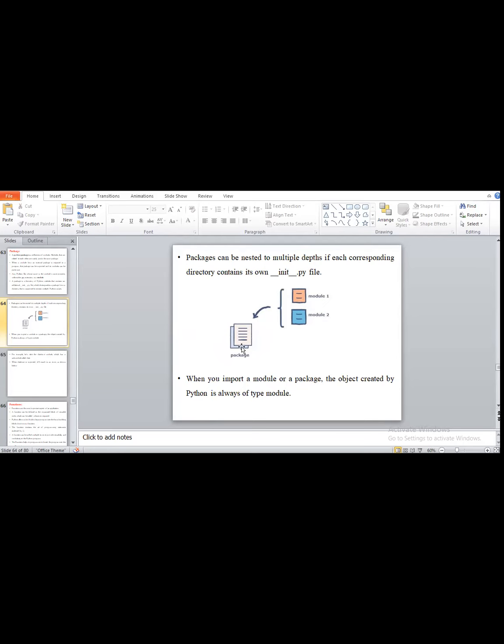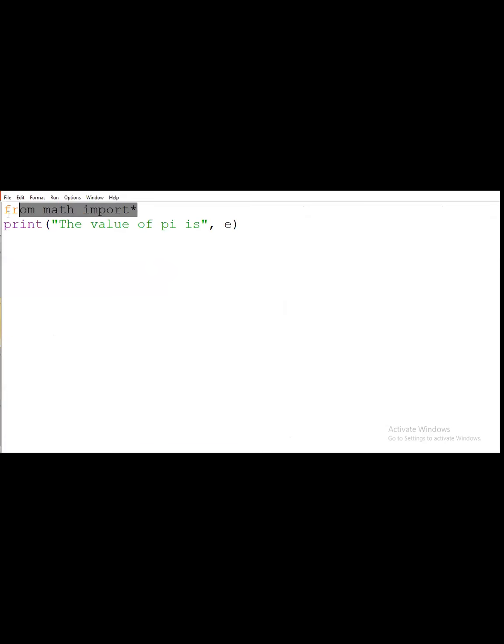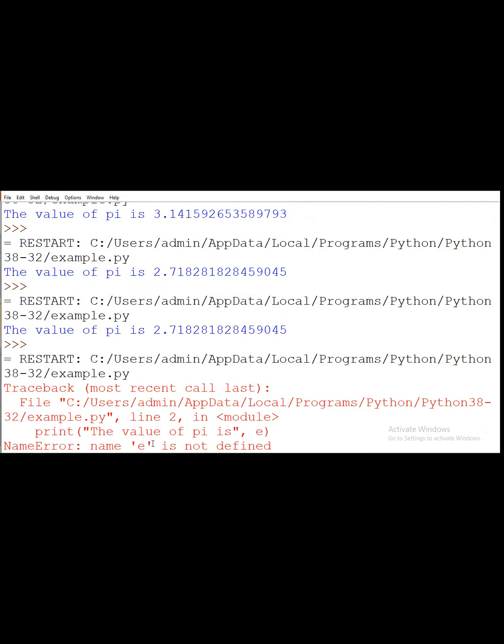If I import here, import math, this will be the collection of the modules. So we call math one package. After execution of this program, just one minute.